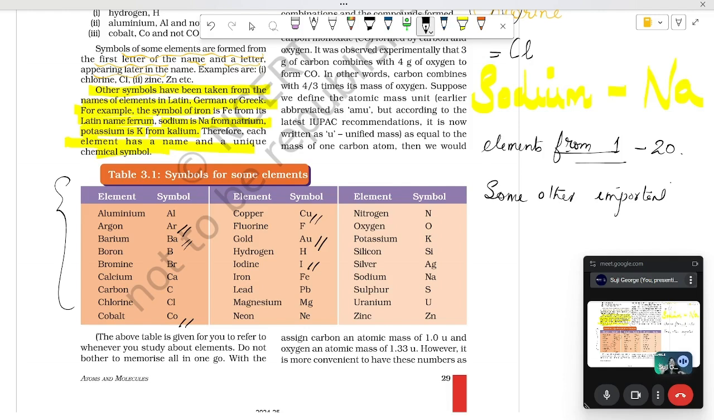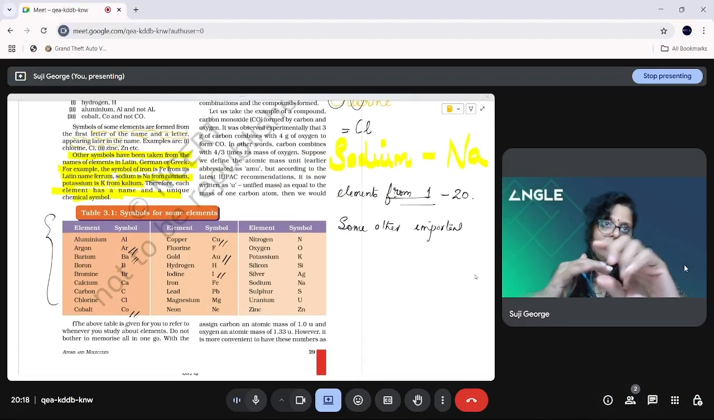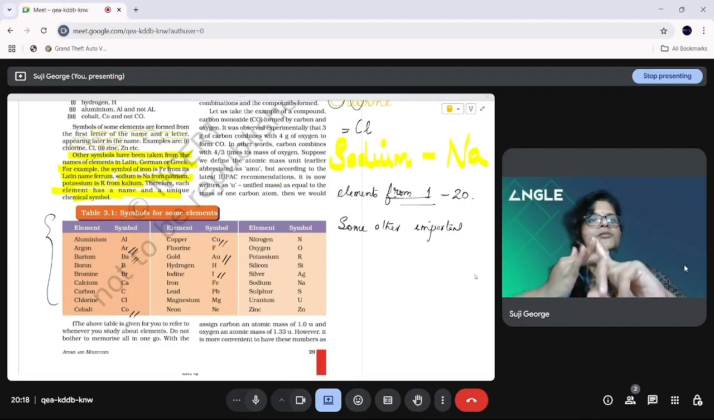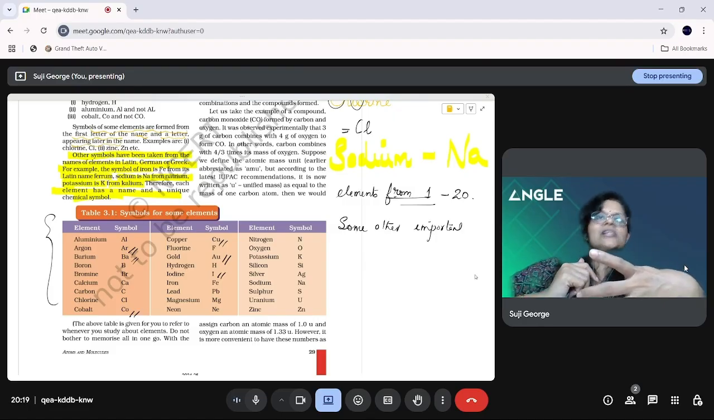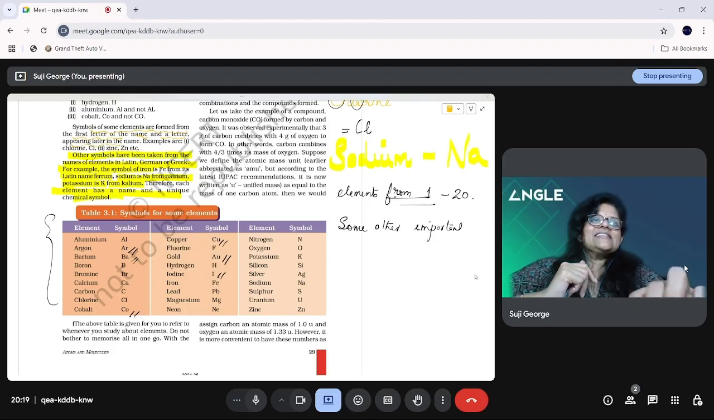We will study all these things in the next class. Till then, please read it, study the laws of chemical combination, also the postulates, the atomic theory is very important, and also I want you to learn and write down the names of elements from 1 to 20. And if you are finding it difficult, you can use mnemonics, and I'll teach you how in the next class.